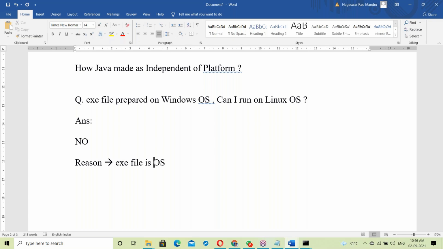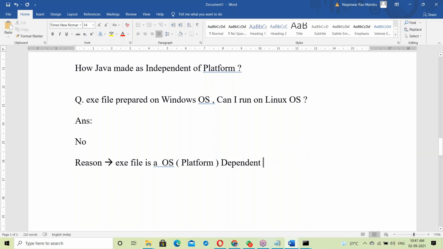So an exe file prepared on Windows OS, can I run it on Linux OS? The answer is no. Reason: an exe file is OS dependent.